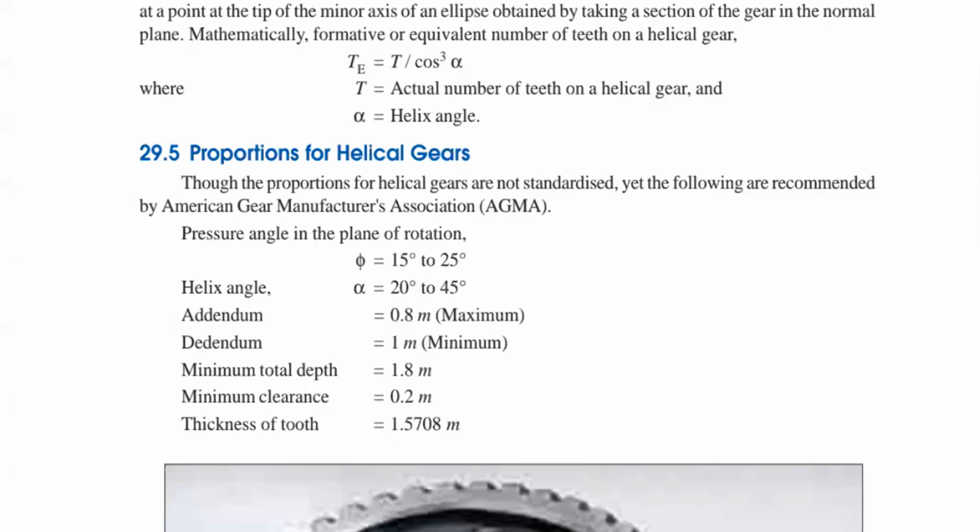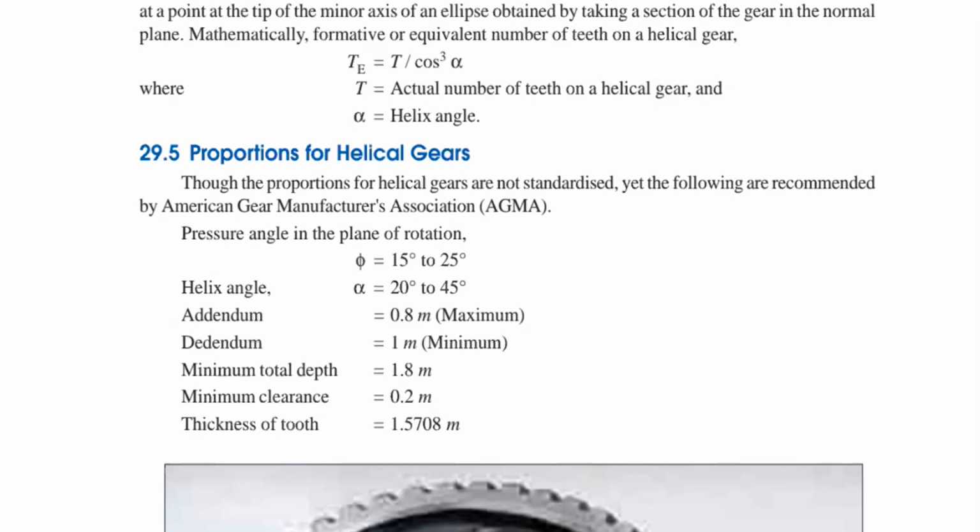See here, standardization means why they are not standardized: here it is a design. I already told you that it is a design. It is your choice, as a design engineer, to design as per your convenience and as per your application. But applications are varied, depending upon the designer's point of view. Suppose some designers want one type of application, another designer wants another type, so we cannot specify that only this value is suitable for this particular application, right?